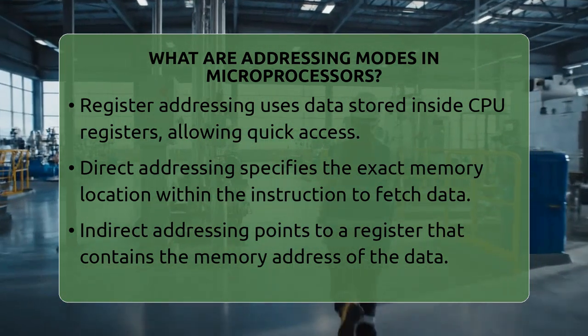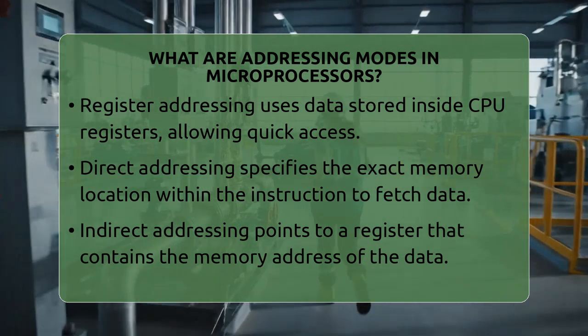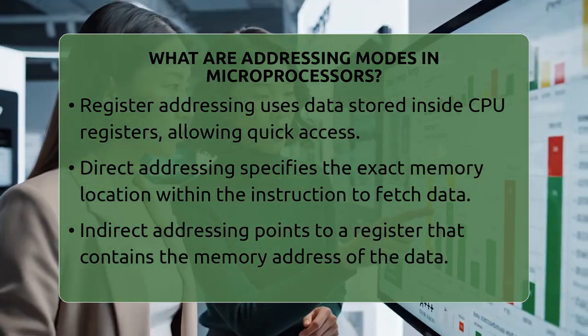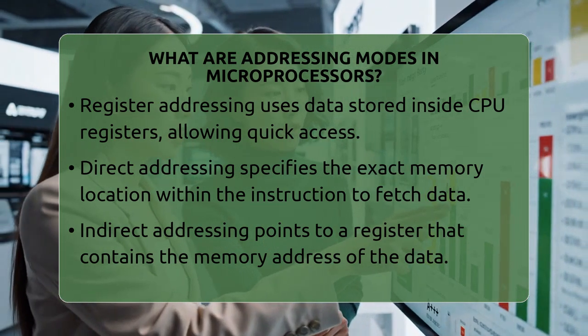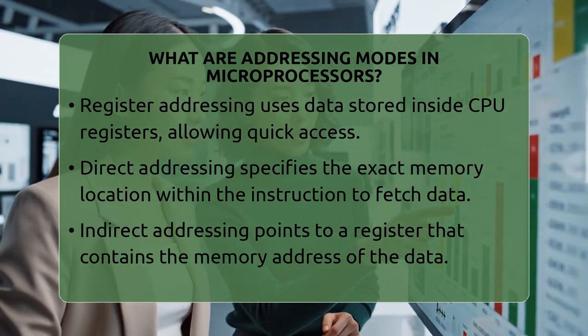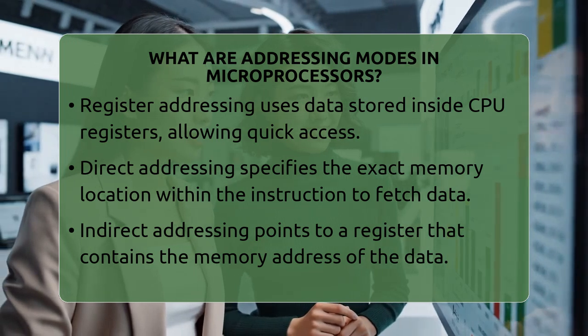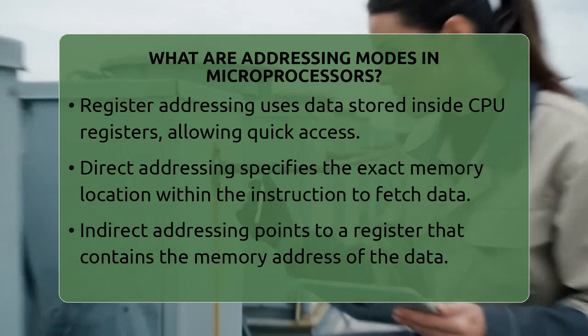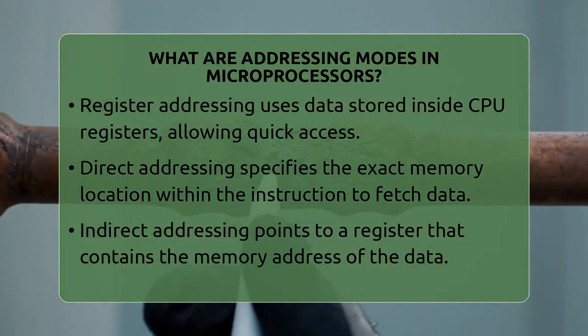Next is register addressing. In this mode, the data is stored inside a register, which is a small storage space inside the microprocessor. The instruction simply tells the processor which register to look at. It is very fast because registers are inside the CPU, so no memory access is needed.